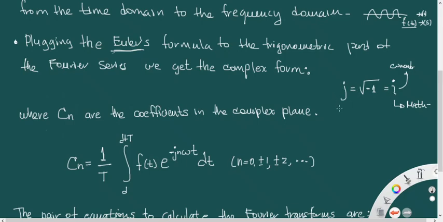We are using j. So electrical and electronic engineers work with j, and most mathematicians, when they are applying this to something that is not related to any signal or any voltage or current, usually use i as the notation to identify this expression. Okay, so j equals the square root of minus 1 equals i as a complex number.